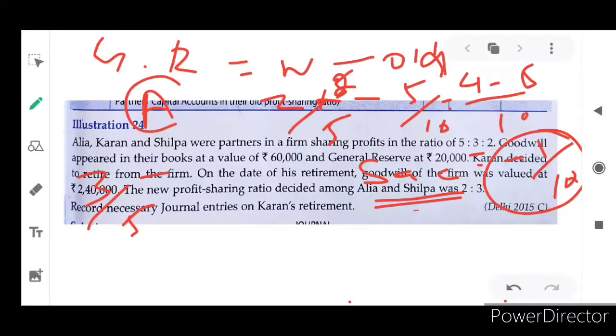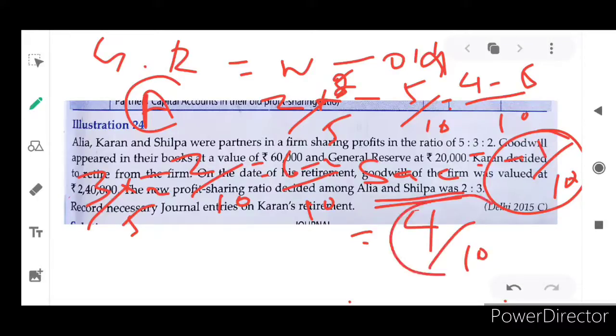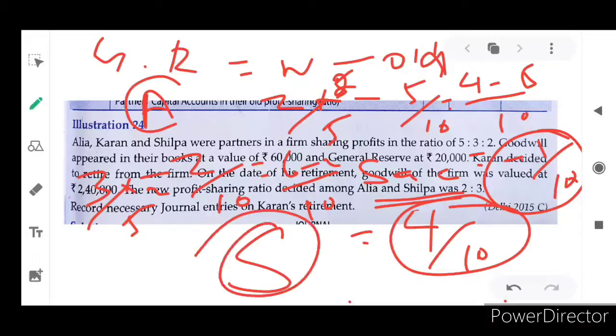Shilpa's old ratio is 2 by 10. So it will be multiplied by 2 for the first set, so 10. 6 minus 2 leads to 4 divided by 10, isn't it? So this 4 divided by 10 is the gaining ratio for Shilpa. Shilpa gains. How much? 4 divided by 10.